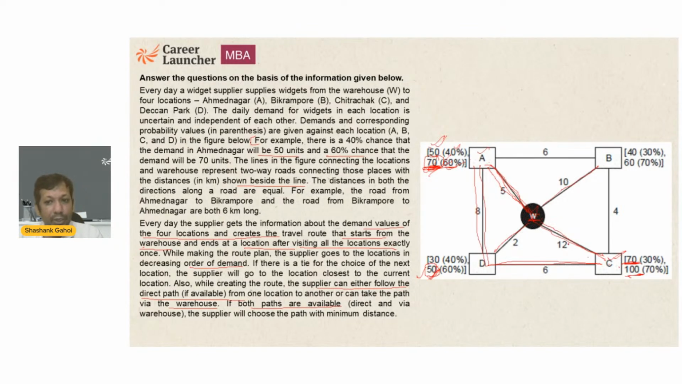And why not? Because he is going to go to every location only once, that's what it says. So if he goes to D and then to A, it means he is delivering to D first and A later, which is not at all possible. So that's the reason he is going to go via this path, then go to A. Whatever, I'm just taking examples. So this is what this set says.